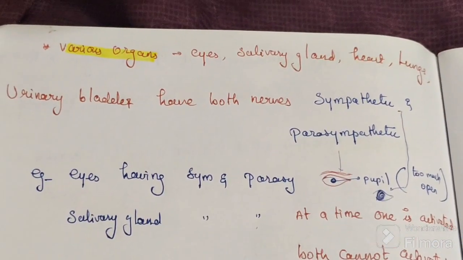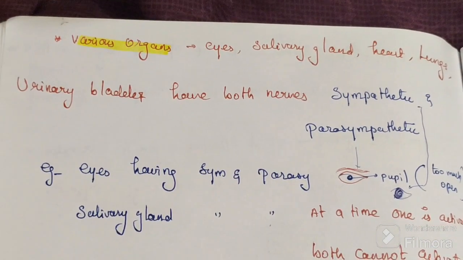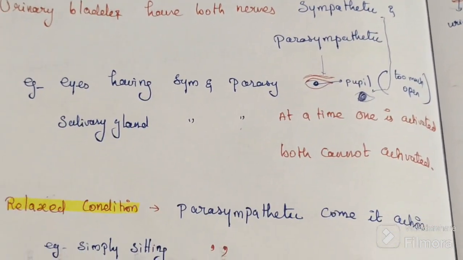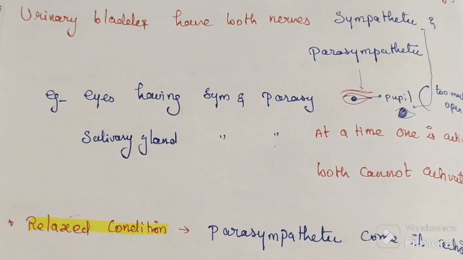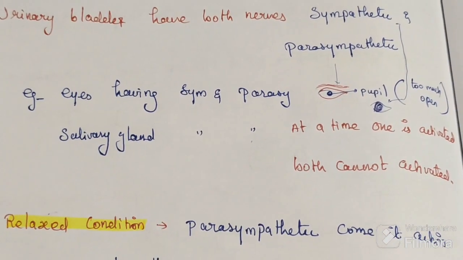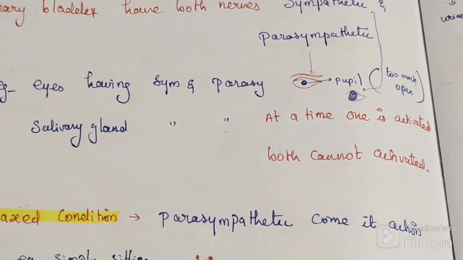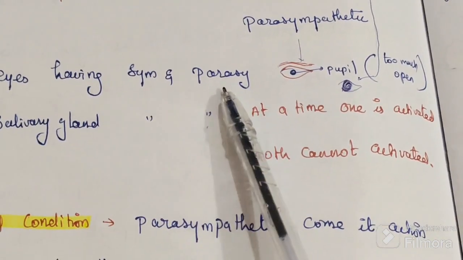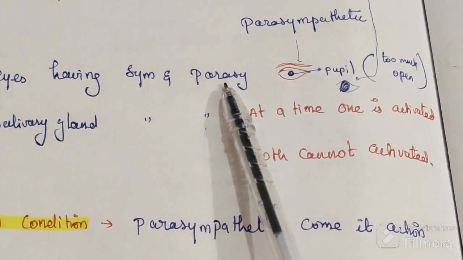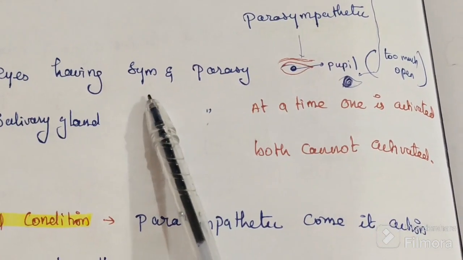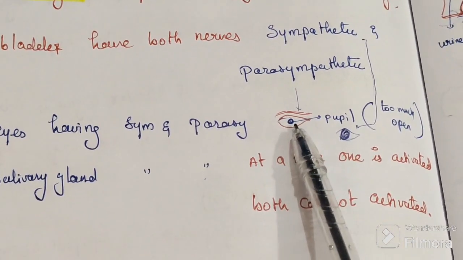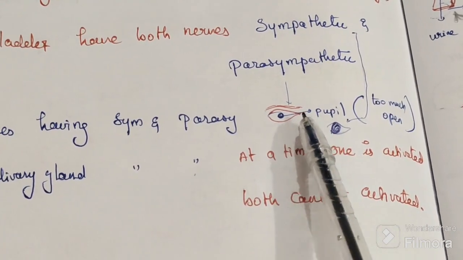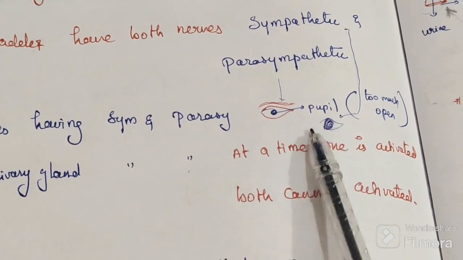So the actions of various organs, eye, salivary gland, heart, lungs, urinary bladder, all have nerves. Both sympathetic and parasympathetic nerves are present. For example, the eye has sympathetic and parasympathetic nerves, and the salivary gland has sympathetic and parasympathetic nerves. At a time, only one is activated. If the parasympathetic is activated, the sympathetic cannot be activated. For example, the parasympathetic is the normal relaxed state, people like this. The sympathetic is the emergency condition, like this.